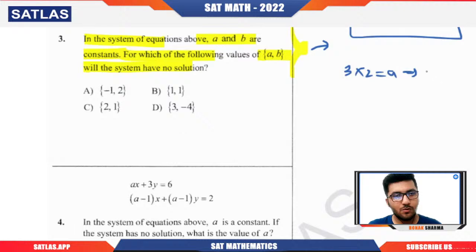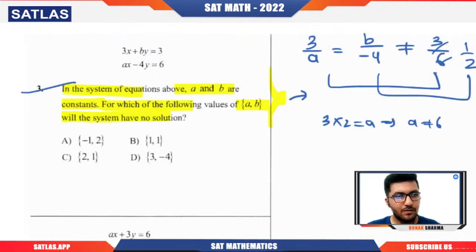So a is what? Just a second. a will be 6. Okay, this should not be equal to 6. And then if we talk about this, b into 2 should not be equal to minus 4, that is, b should not be equal to minus 2. So just a second, for which of the values will the system have no solution? Okay, yes, no solution means we are taking the parallel route, right? Parallel means a and b should be in proportion. So you can see that we are not getting the solution in that way. So you might get stuck in such a condition in the examination.